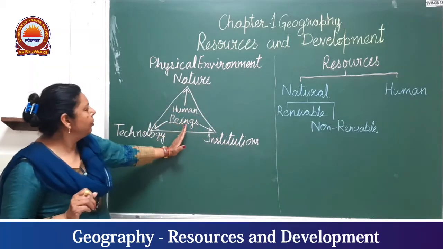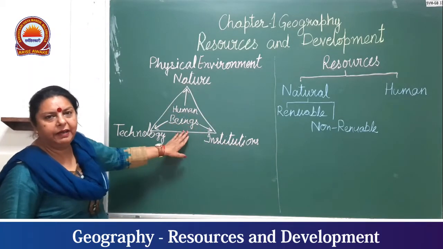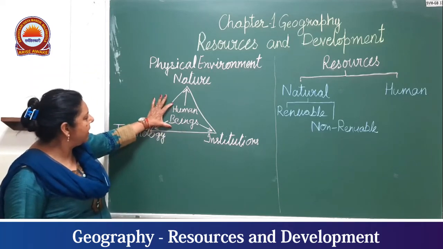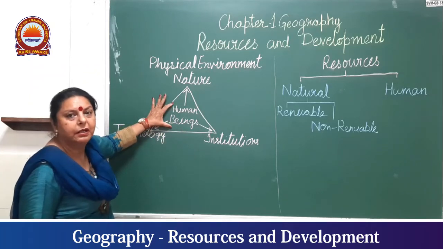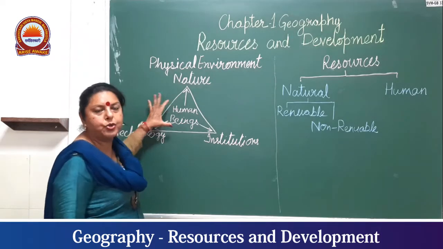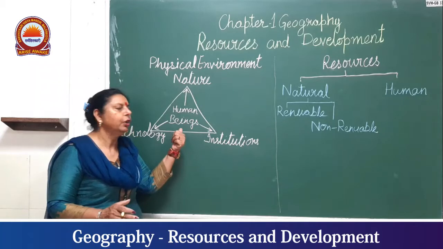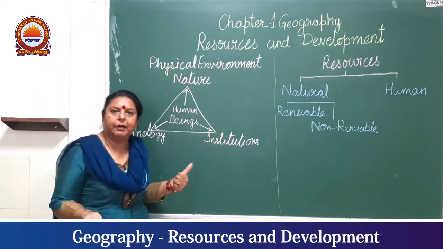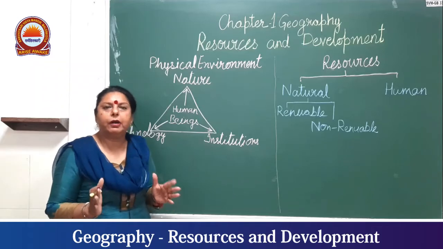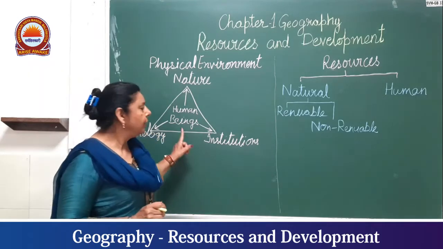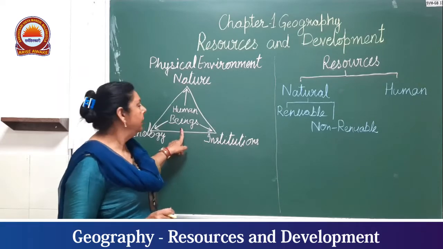If I come to the triangle which I have drawn on this board, in the center I have written human beings. Human beings are the most important resource on this planet. All the resources that we develop are for one main resource, and that is human beings.